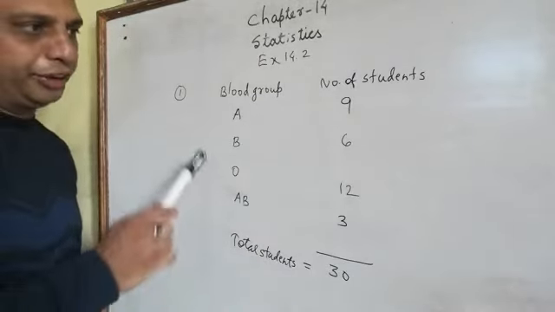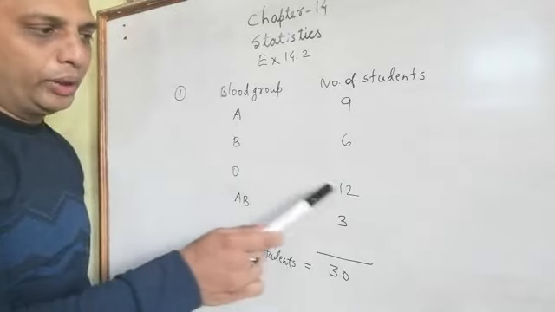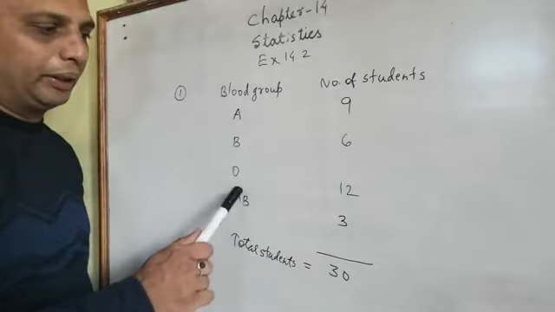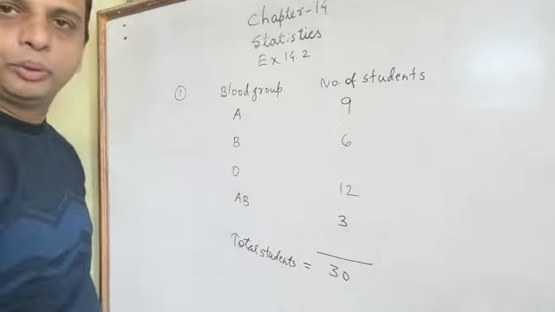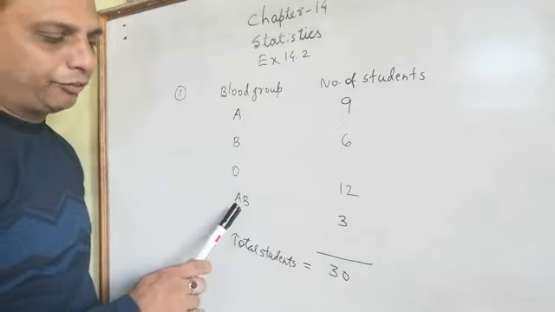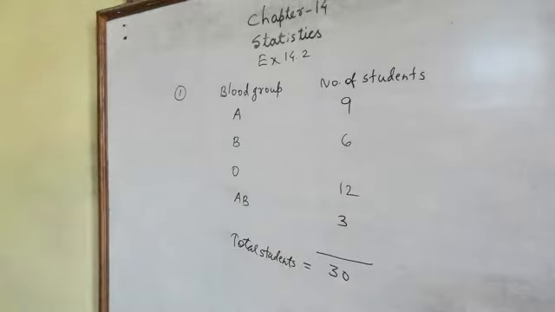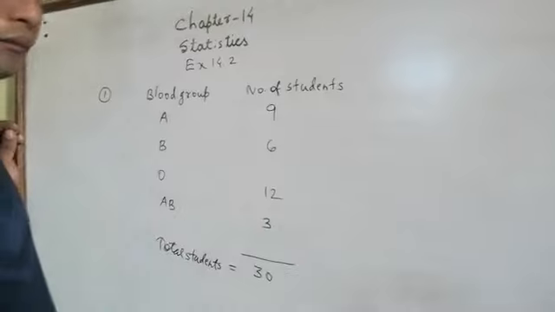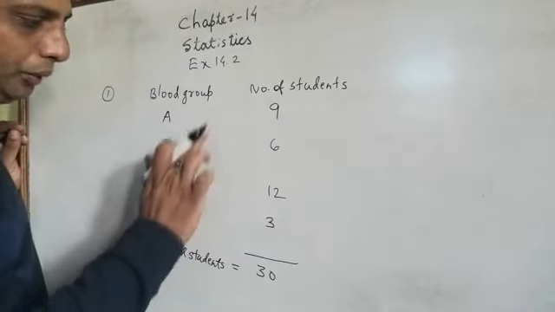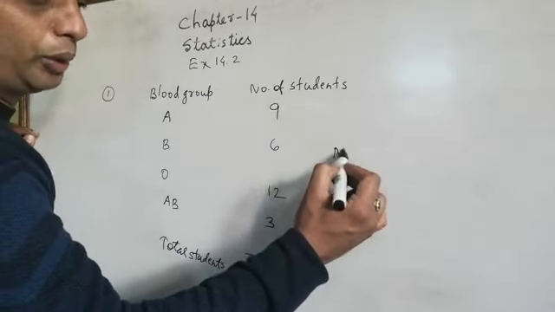Now among these, which is the most common blood group? O is the most common blood group, because the maximum students of class 8 have blood group O. And which is the rarest blood group? AB is the rarest, because only 3 students have blood group AB. So we write the most common blood group is O. This way you have to count the most common blood group.